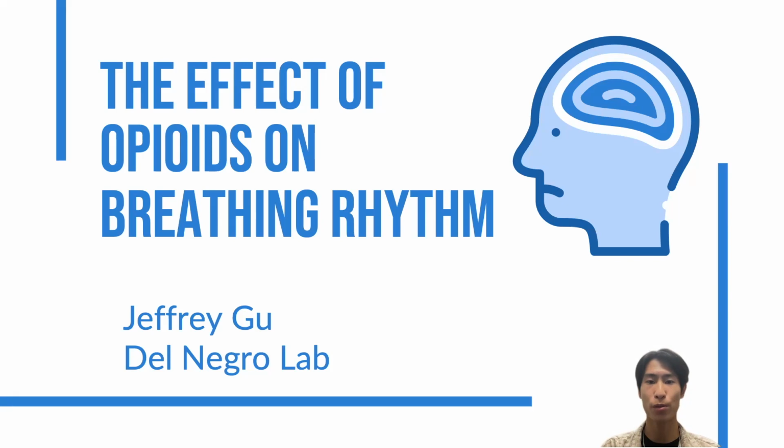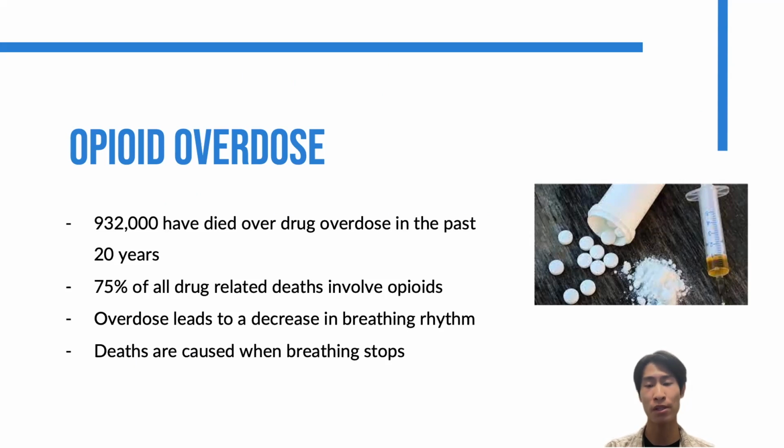My summer research project examines the effect that opioids have on breathing rhythm. Before diving too deeply into my research, let's first unpack what opioids are and how they affect the body. Opioids are a class of pain relieving drugs that has been used recreationally for much of history.